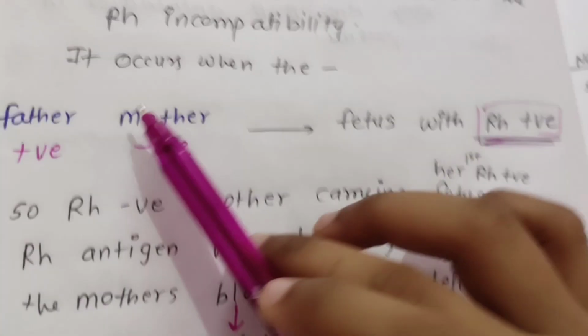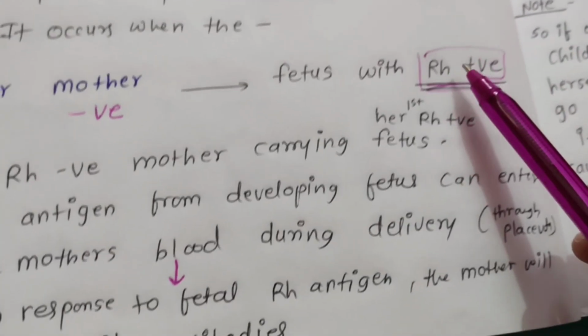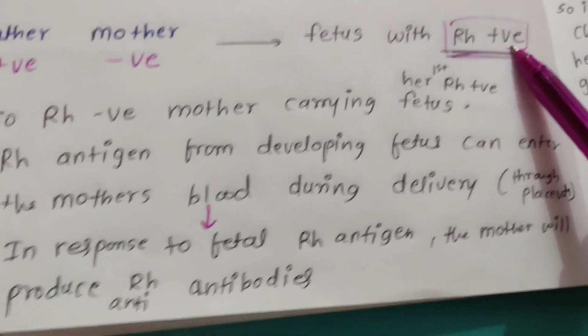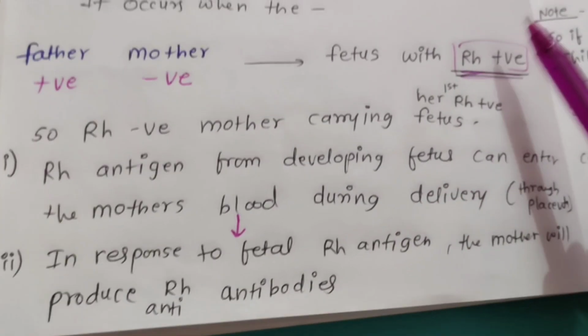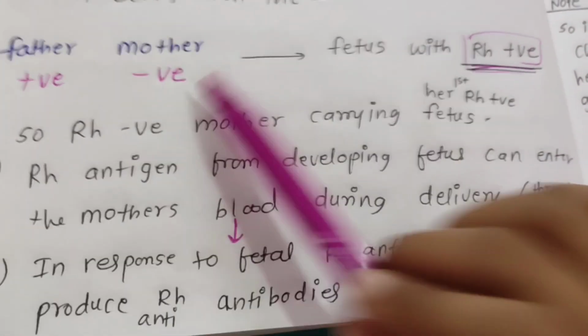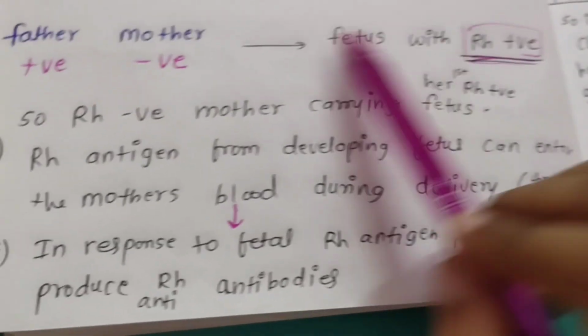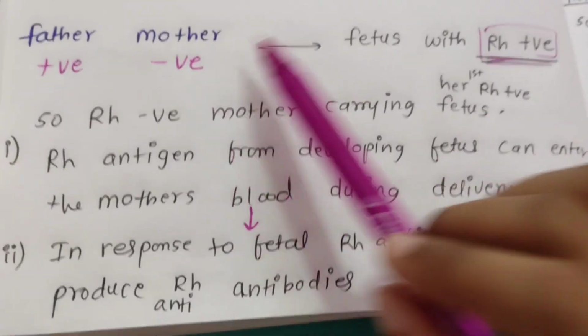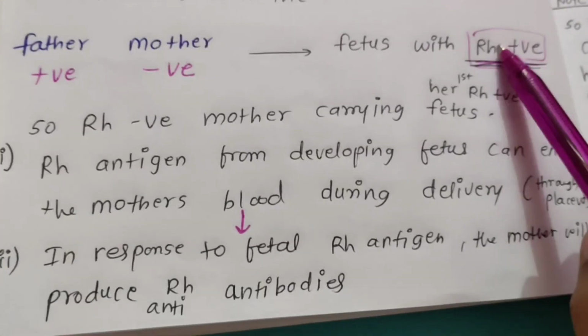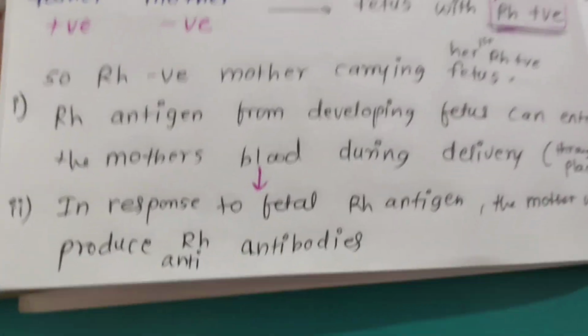The mother is RH negative, but the developing fetus is RH positive. Yes, because the placenta supplies blood and nutrients to the fetus, so it will go into the mother's bloodstream.